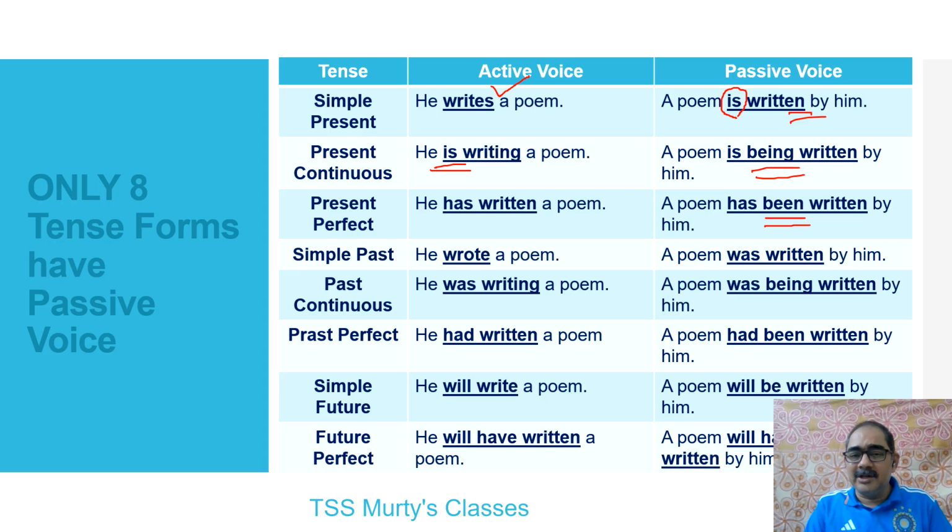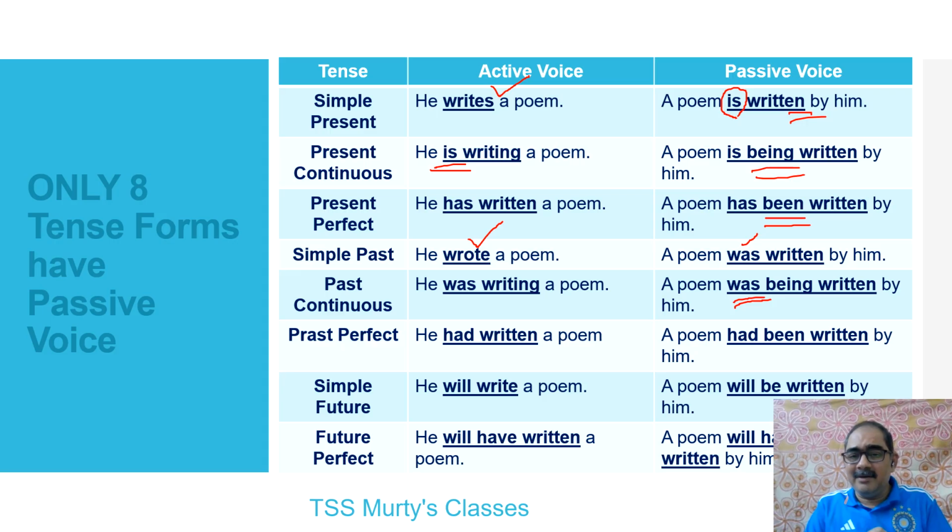So wrote is used here, simple past tense, hence it is changed to was. Writes is present tense, so is is used. Wrote is past tense, so in simple past tense was is used. Similarly, in present continuous it is writing, hence when you go to past continuous, was writing, so you find the same was. I haven't changed the tense, nor have I changed these statements into questions or exclamatory sentences or anything. They remain the same. So the tense and sentence type both remain the same here.